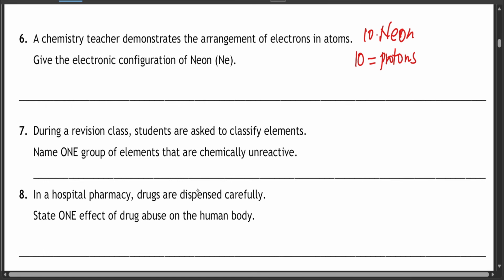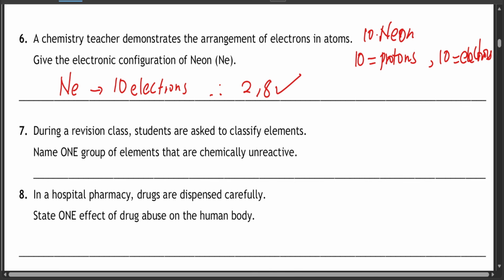In an electrically neutral atom, the number of protons is the same as the number of electrons. So it also has 10 electrons. You'll write the electronic configuration as 2, 8, because the first energy level takes 2 and the second energy level takes 8 electrons. That's the answer to this question.